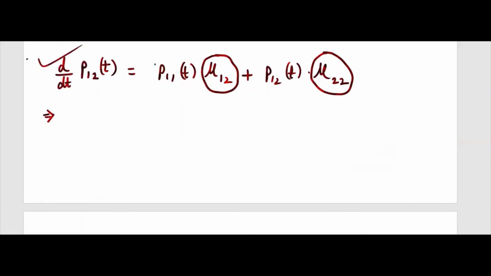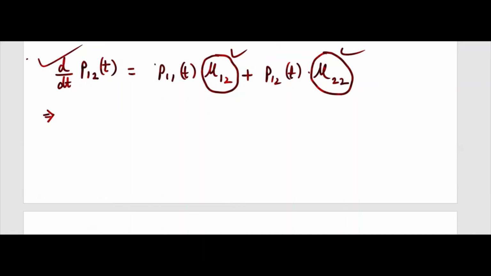Now we need to solve this equation. To solve this equation, you need to put in the values, either they will be given in the question or in the practical setting you need to estimate. You can only estimate mu's in a continuous time stochastic process, not p's. That's why we solve Kolmogorov's differential equation. I already explained many times.